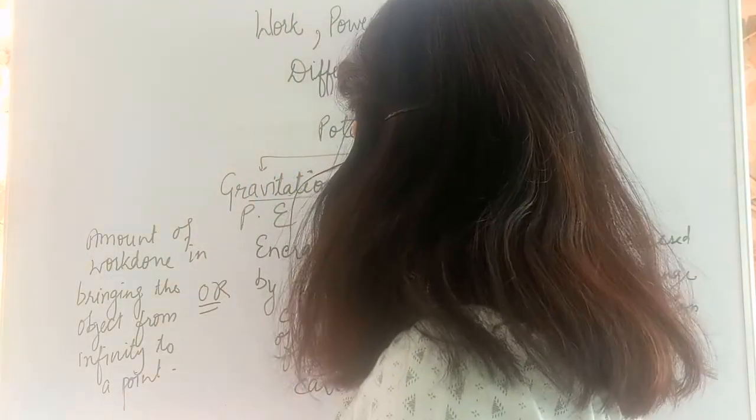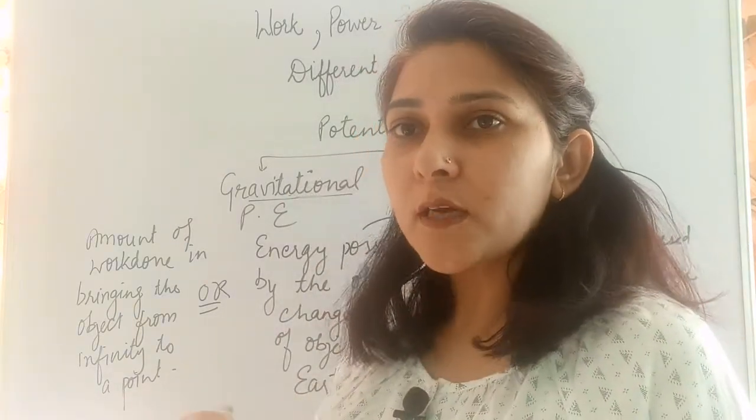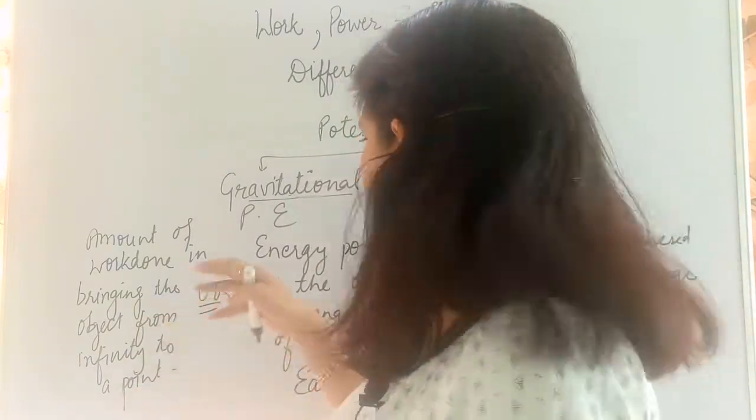This point is with respect to Earth's surface, and whatever work is done in doing this, that is known as